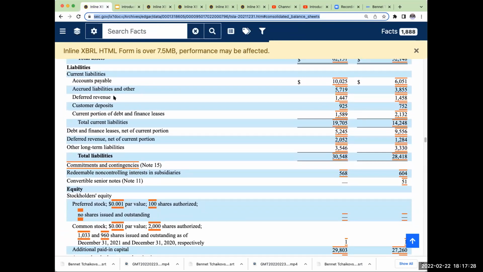Deferred revenue: customers have paid for services like upgrades to their different vehicles. That is a deferred revenue because they've received cash for something they have not yet performed. Customer deposits, I made a deposit on the Cybertruck. Tesla has not yet delivered the Cybertrucks, at least not mine. I'm just kidding. Current portion of debt and finance leases, deferred revenue.